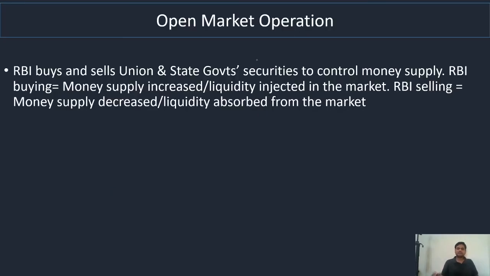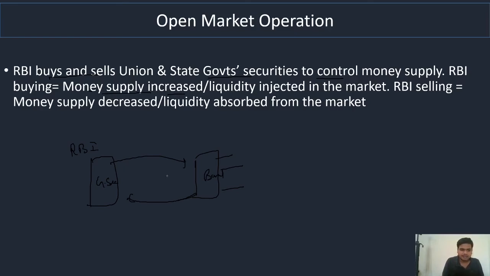So there is also an option, open market operation. What is done by RBI there? RBI buys or sells, either buys or sells union and state government securities to control money supply. Suppose it is GSEC with RBI. If RBI is selling, it will get money from banks. If banks have less money, there is less money supply in the economy. So what will it do? It will squeeze the money from the economy of our country, and RBI buying means money supply increases.